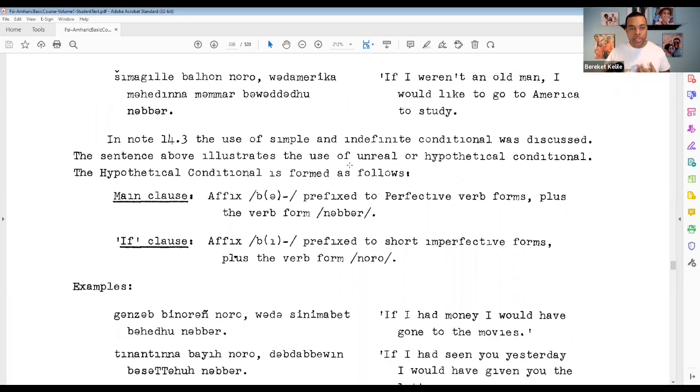There's the main clause, which is everything after the comma, and that's made up especially of that last part. You have the b prefix with a perfective verb form, and then you have the verb form nabar. And then in the if clause, you have the b prefix with a short imperfective form plus the verb form noro. And that's the construction there.